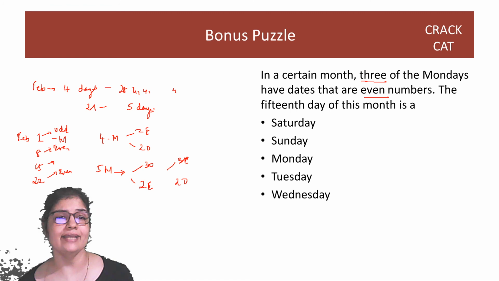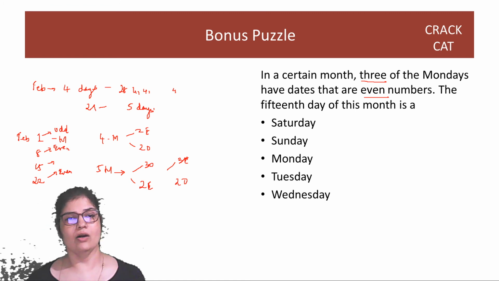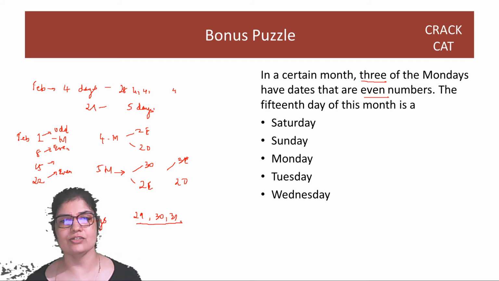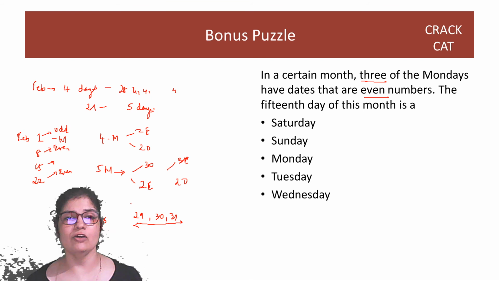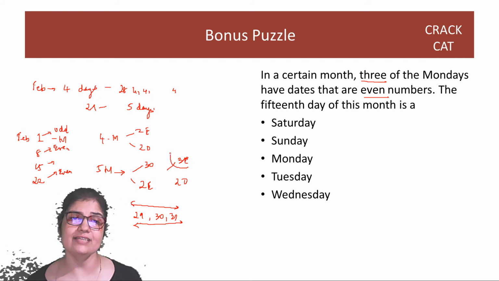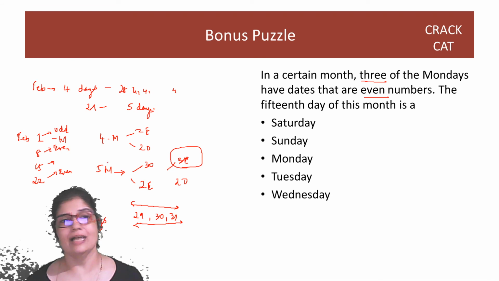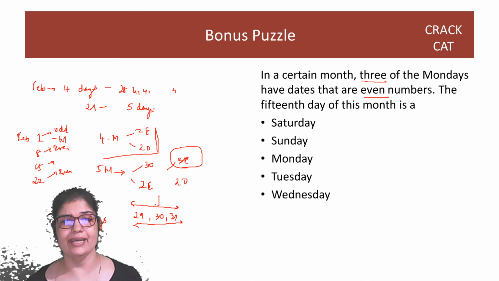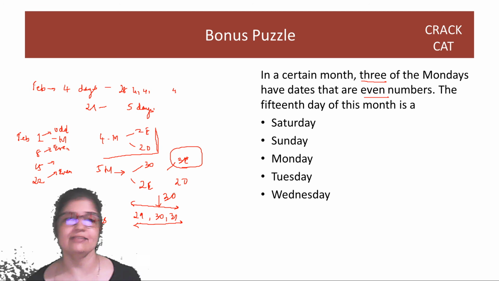So see guys, what are the extra dates? Generally, all months have 28 days. Some months have 29, 30 and 31. These are the 3 extra days. One of these will be your 5th day. And we know that the 5th day is even because there are more evens. As long as you're in 4 days, you have equal evens and equal odds. So your 5th Monday has to have the date 30th.